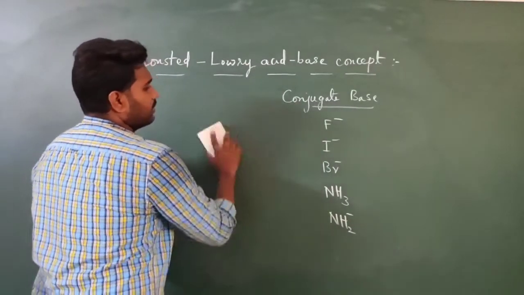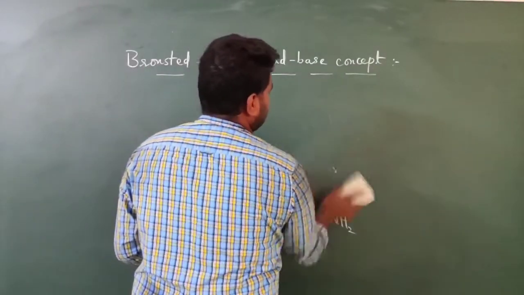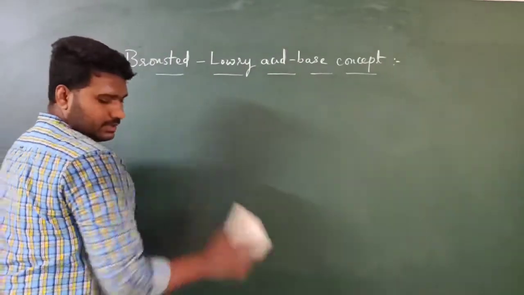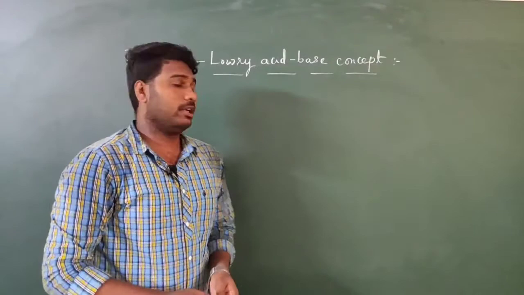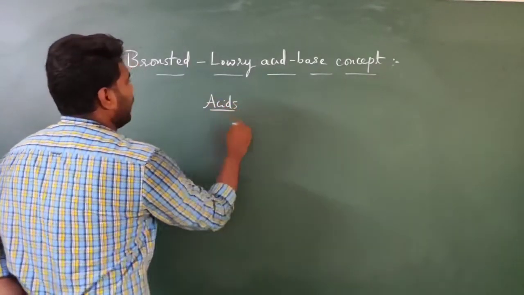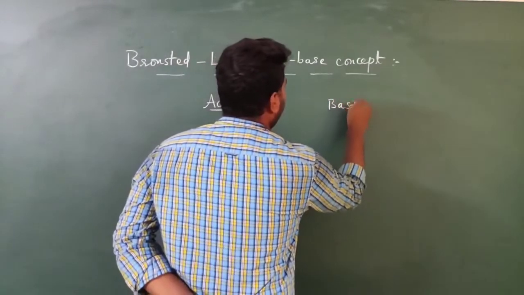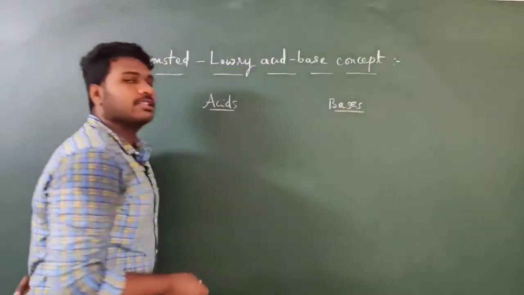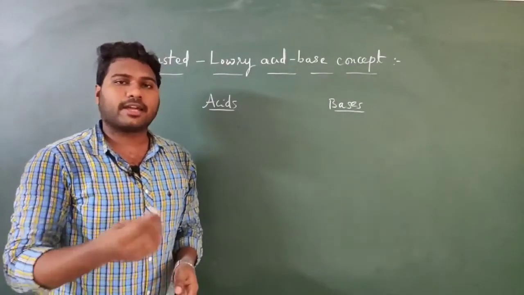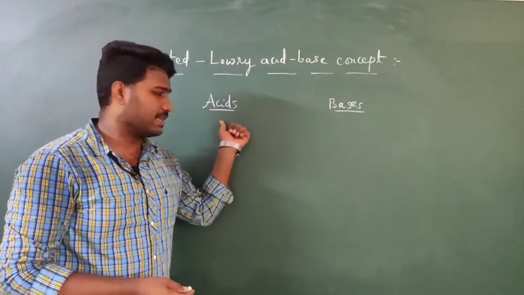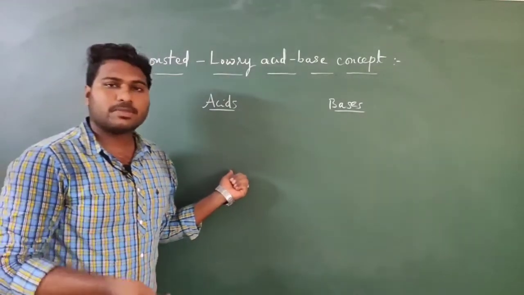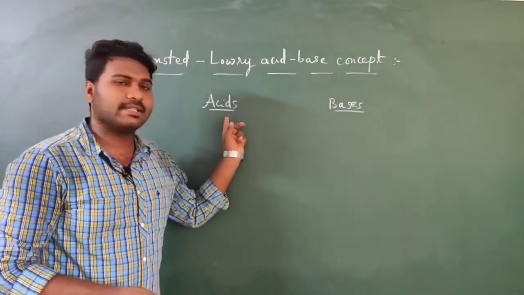So we can summarize all these different types of acids and bases in one table. Some neutral molecules will act as acid as well as base, and some cationic species also act as bases as well as acids, and anionic species also will act as acids and bases.